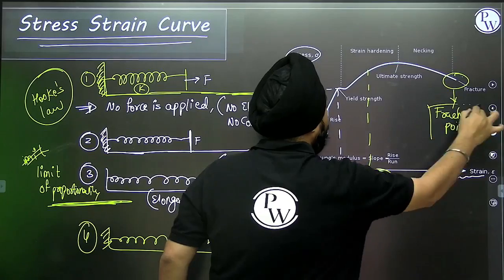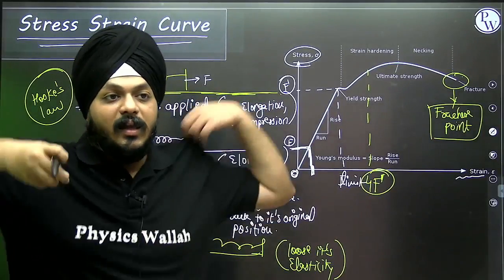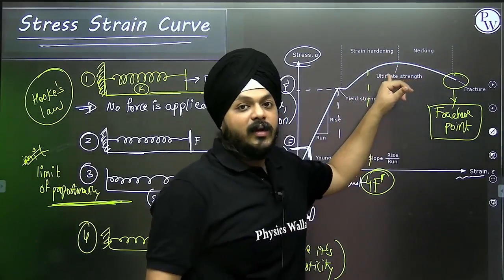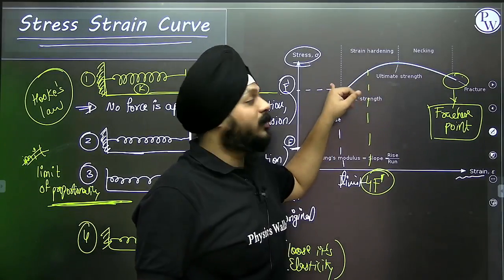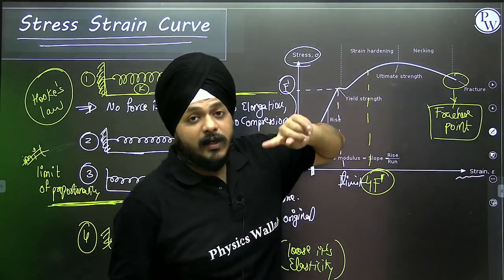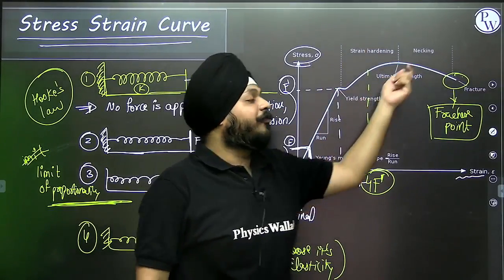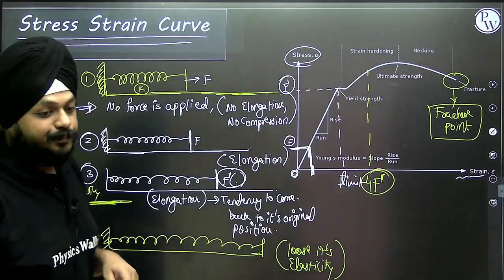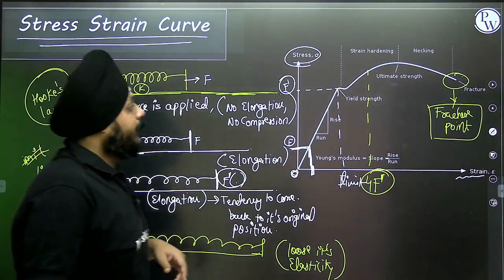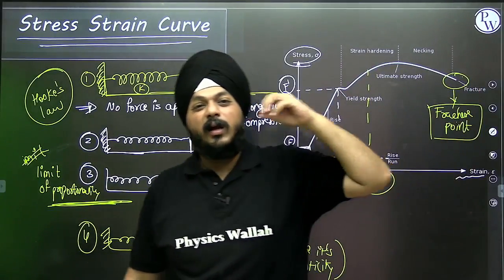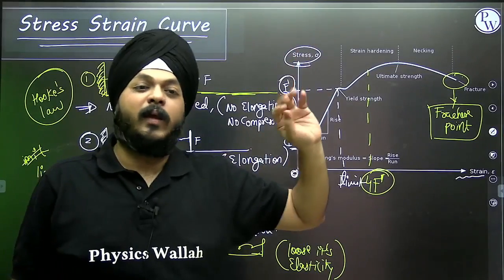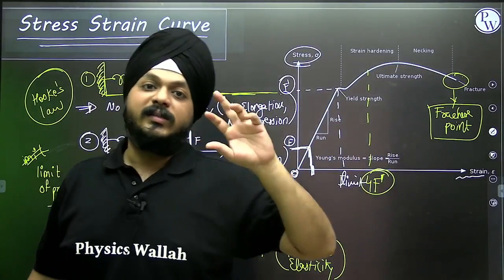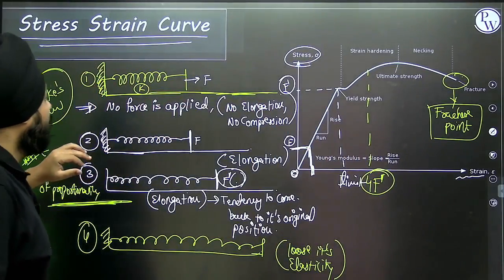These things are the only important ones. Beyond this, you can see lots of things like ultimate strength and yield. Ultimate strength is a point in between the fracture point and the point where the spring loses its elasticity. Lots of resources explain it in different ways, but in the entire topic, only this much is important.